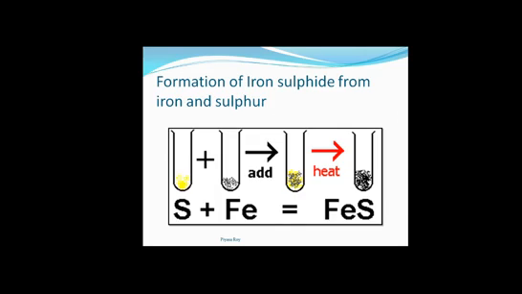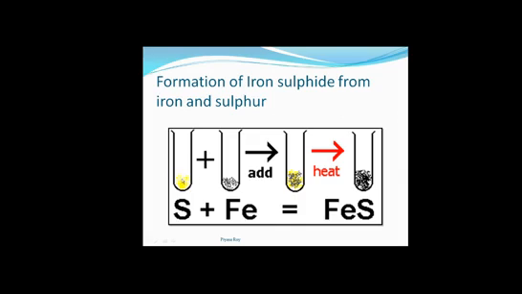Now see this reaction, formation of iron sulfide from iron and sulfur. In the first test tube we have taken some sulfur. See this yellow substance, this is sulfur, and in the next test tube we have taken some iron dust. Now we all know pure iron gets attracted by magnet,